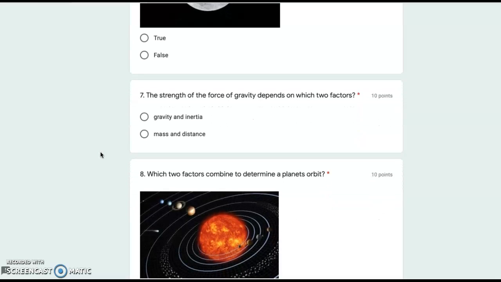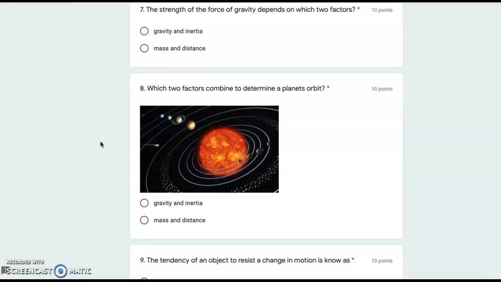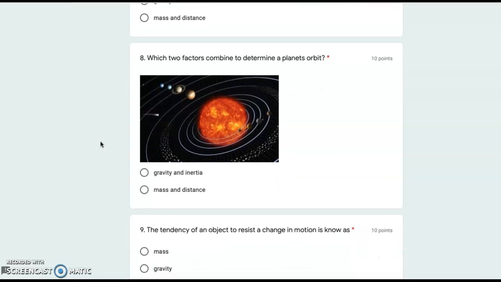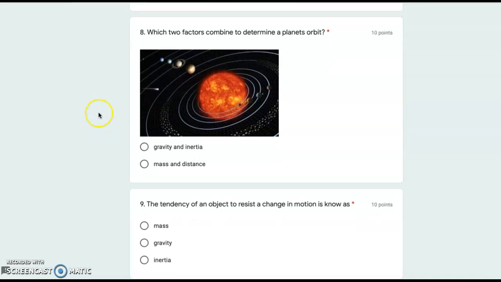Number 7. The strength of the force of gravity depends on which two factors, gravity and inertia, or mass and distance? Number 8. Which two factors combined to determine a planet's orbit? Gravity and inertia, or mass and distance?